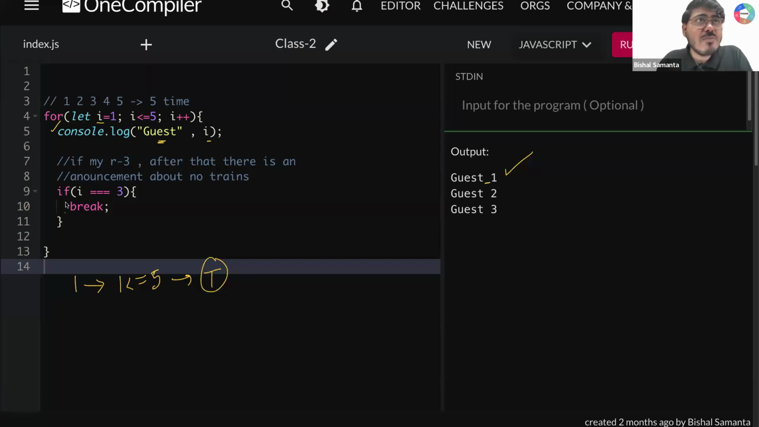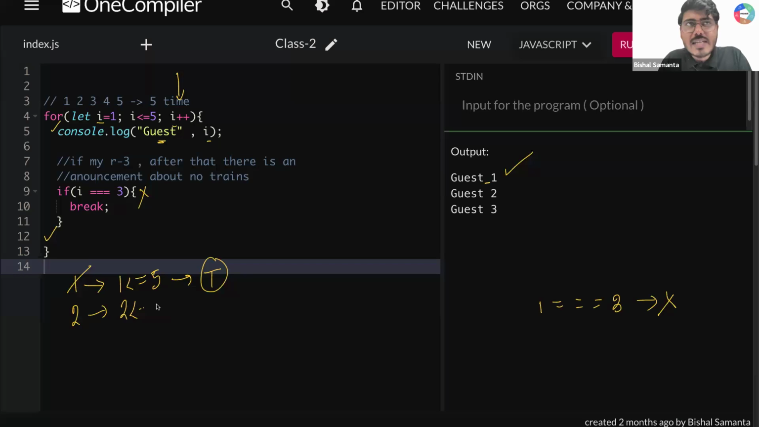After that, I'm checking if i value is equal to 3. What is i value? i value is 1. I'm writing 1 is triple equal to 3. Is that true? Is 1 equal to 3? Definitely no, right? So I don't have to do anything here because this is false. So I'm coming at the end. Now I have to do i plus plus. What will be my new i value? My new i value will become 2.